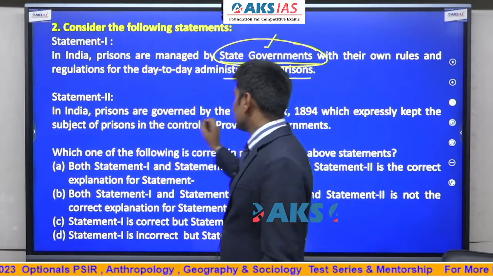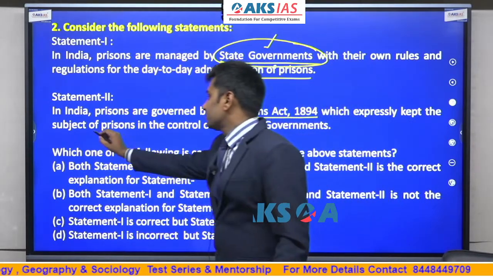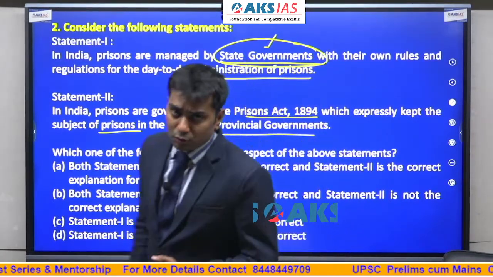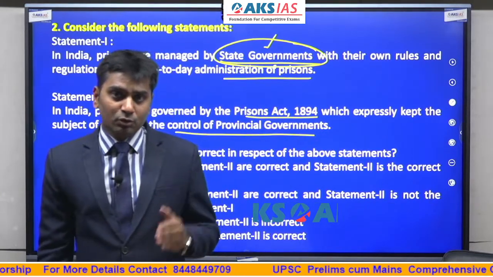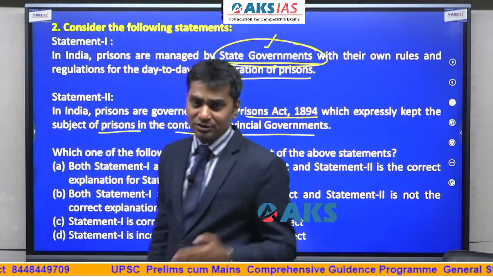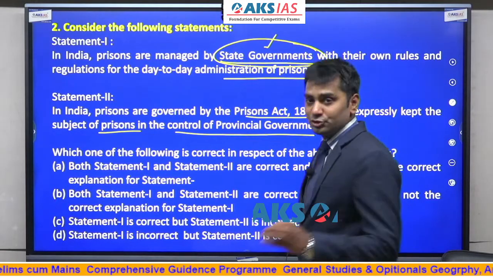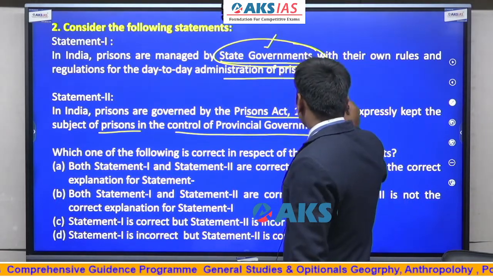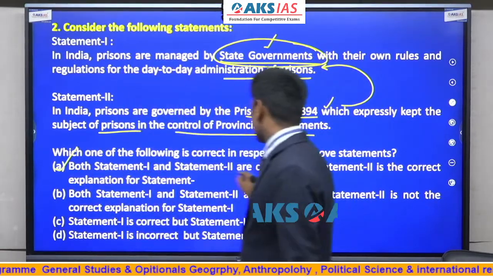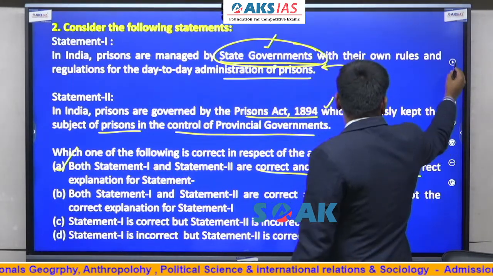In India, prisons are governed by the Prisons Act 1894, which expressly kept the subject of prisons in the control of provincial governments. Hence, in 1894, the British government kept prisons under the control of provinces rather than the center. That was continued even after independence in 1947, and hence it was transferred to the state list in Schedule 7 of the Indian Constitution. This is correct, and it is the correct explanation of the first statement. So the answer is both statements are correct, and 2 is the correct explanation of 1. Let's look at the next question.